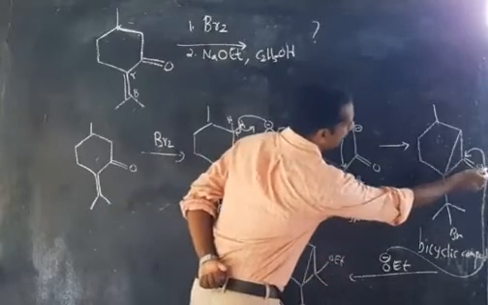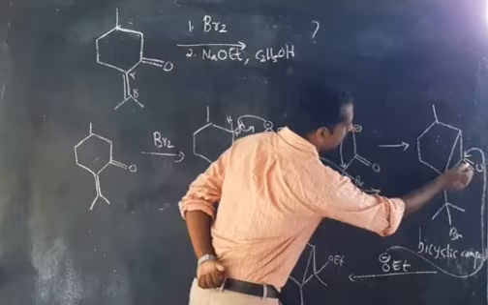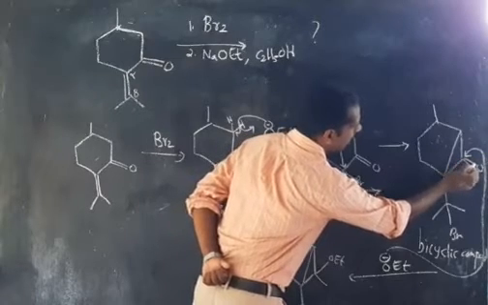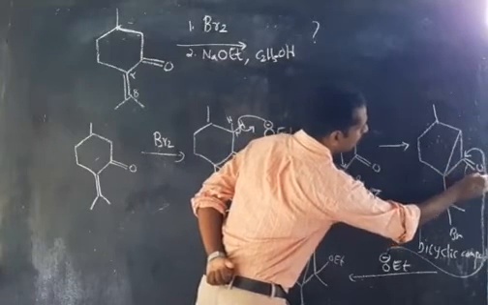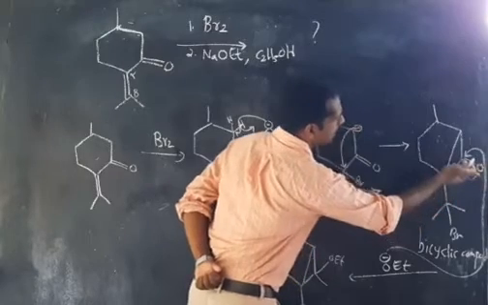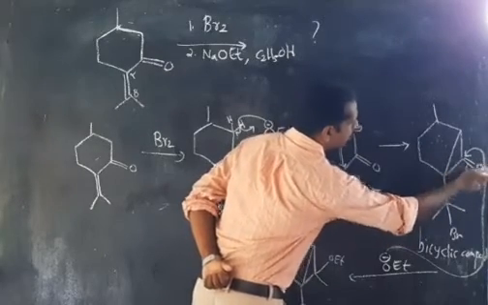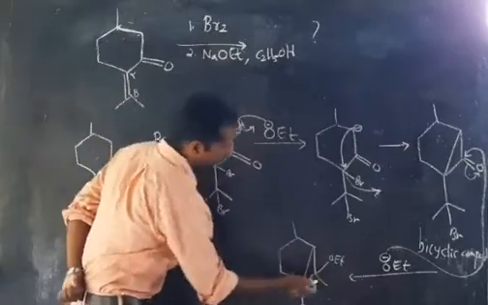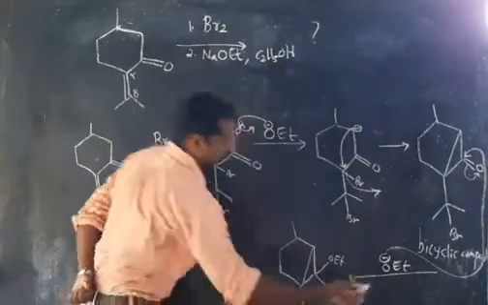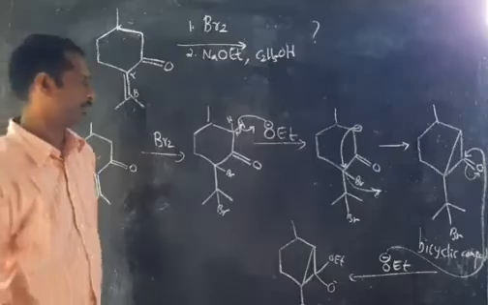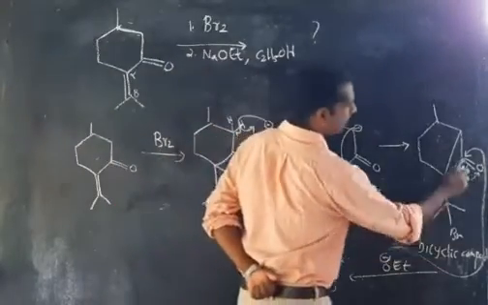What will happen when OEt⁻ is attacking on this carbon? It is very simple. One of the bonds will be shifted to oxygen, will be migrated to oxygen. This bond is migrated to oxygen, and what will happen? OEt and O minus. Clear? OEt is attacking on the carbonyl carbon.